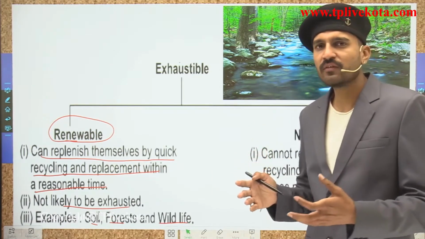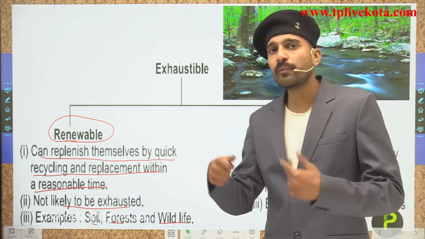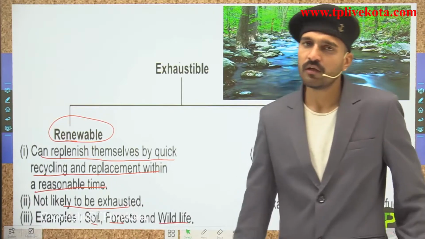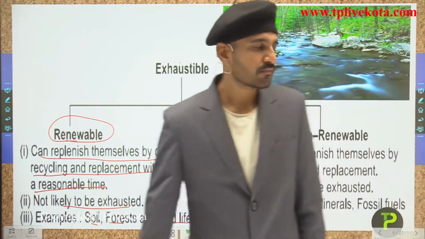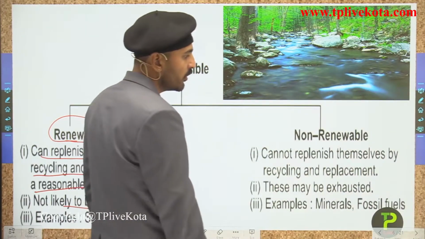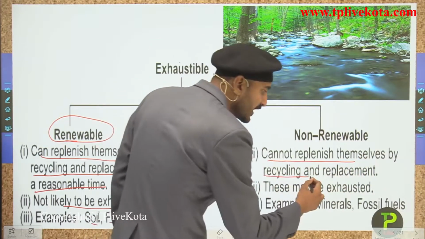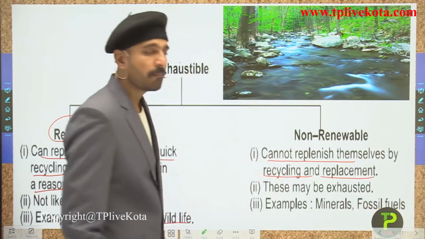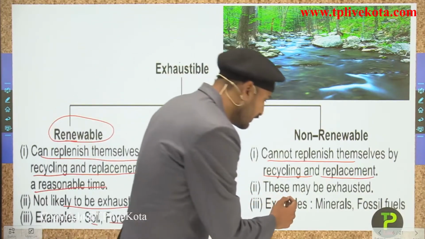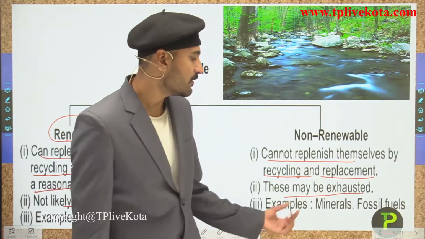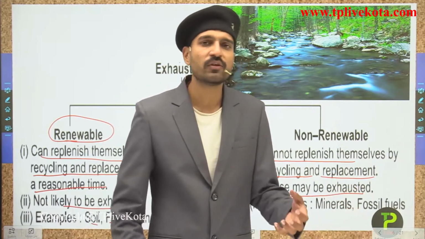So you can see that these are the renewable natural resources. The same goes for soils as well as forests. Now let us talk about the non-renewable natural resources. They cannot replenish themselves by recycling and replacement. So if they are used once, they are going to be exhausted. Just for example, you can see here minerals and fossil fuels, in which coal and petroleum come.